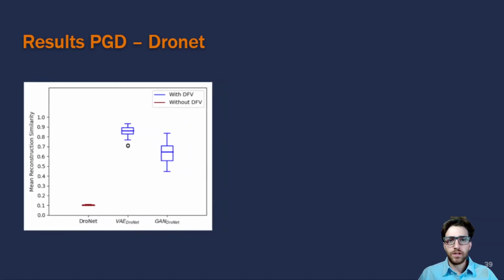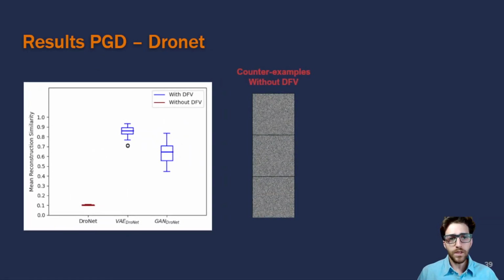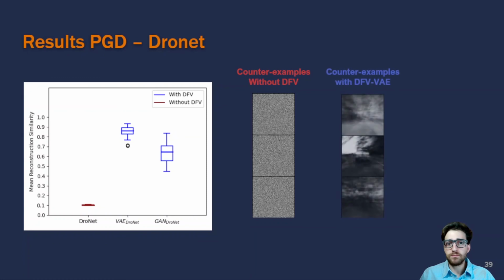Now let's see what the counterexamples look like. Again, we can see that the counterexamples produced by the regular network are random noise. The counterexamples produced by our approach with the BAE do not look as clear as the ones shown for the FashionMNIST, but still much clearer than pure noise. For the 3 images, it seems that in each one of them there is a road and some bushes.